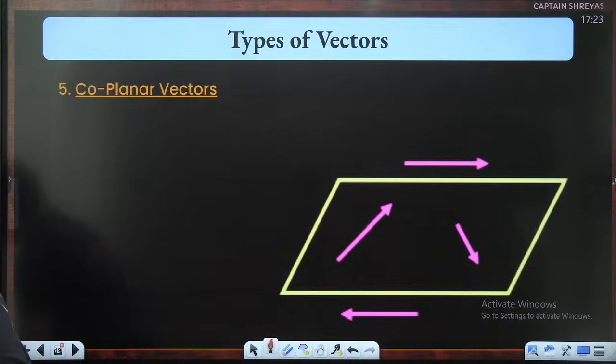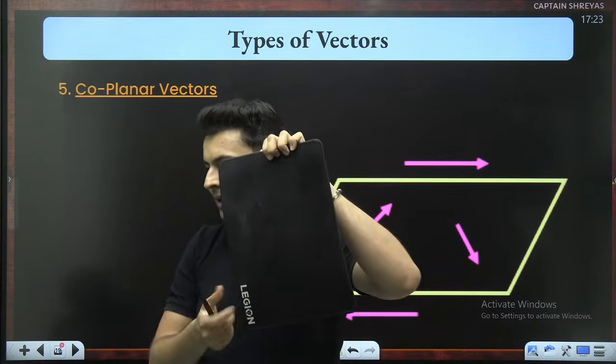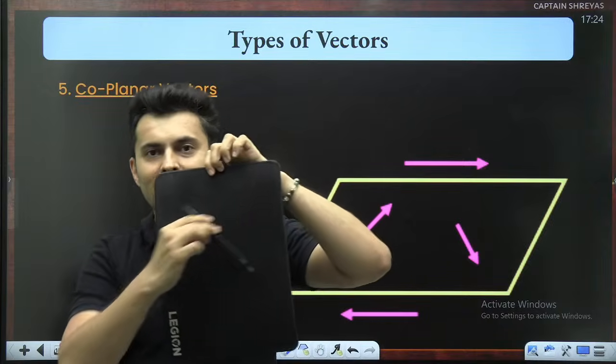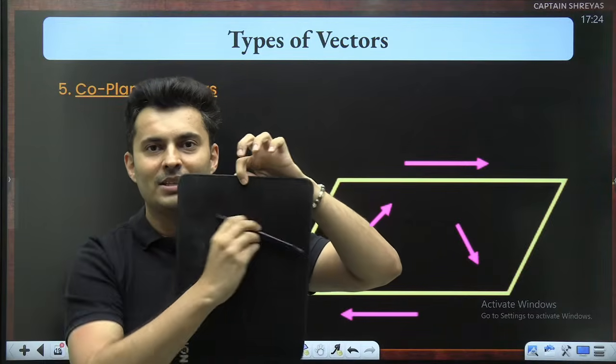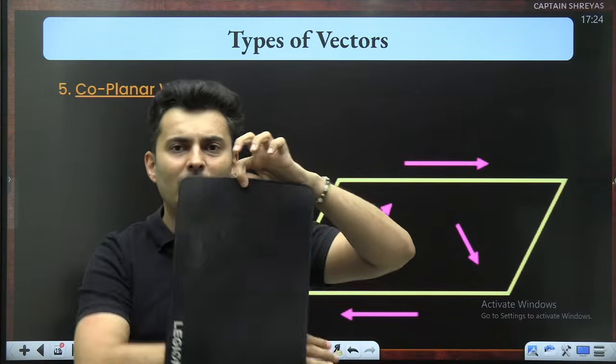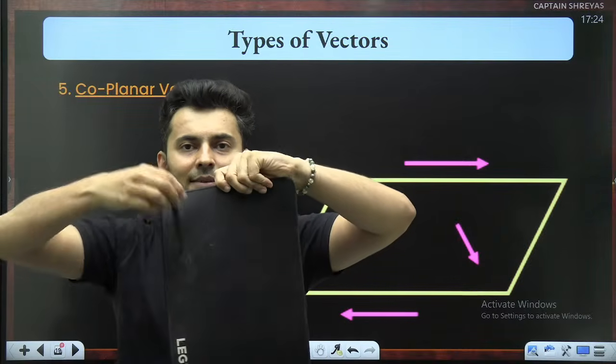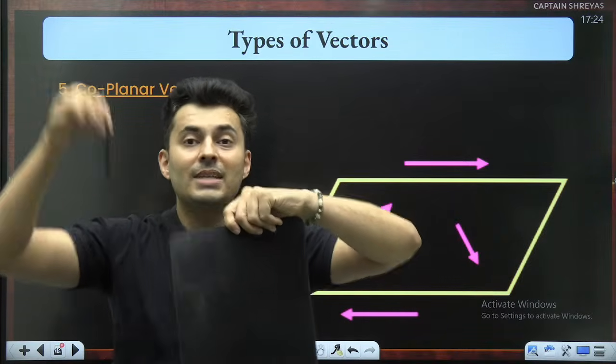Imagine I take a plane like this. Now this is a plane. If I put some vectors on this particular plane, then all these vectors are in the same plane. That plane can be in any direction, in any orientation. But if the vectors are in that plane, then it is coplanar.